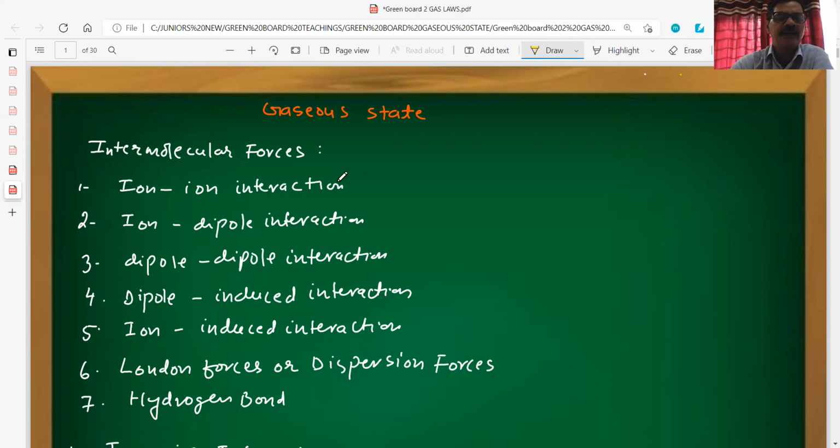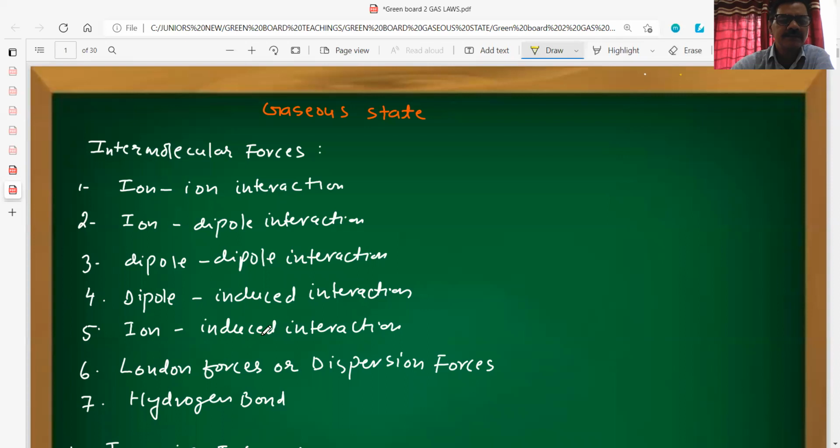First one is the ion-ion interaction, ion-dipole interaction, dipole-dipole interaction, dipole-induced dipole interaction, and ion-induced dipole interaction.